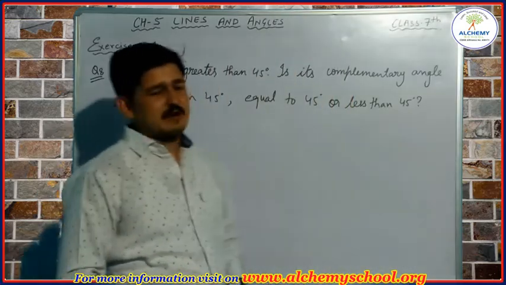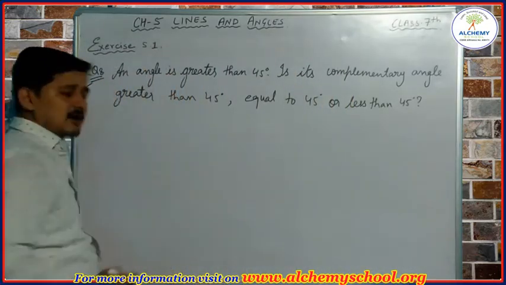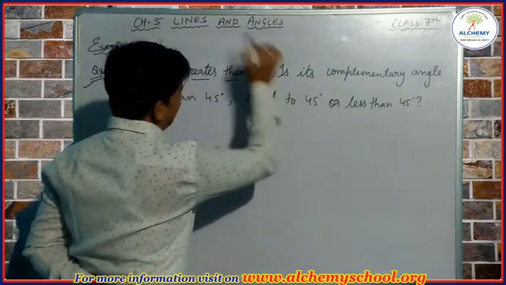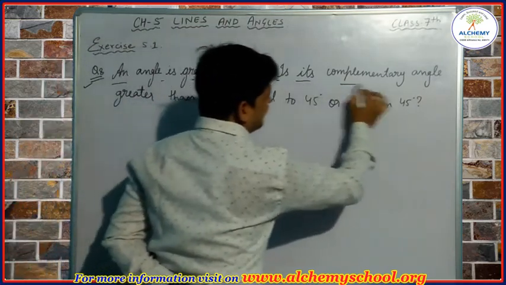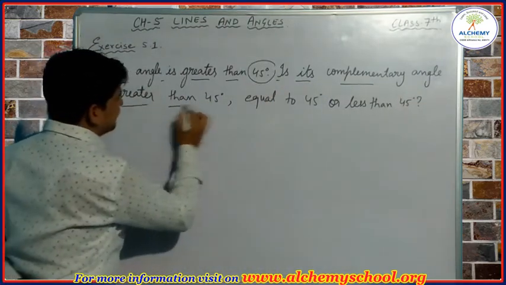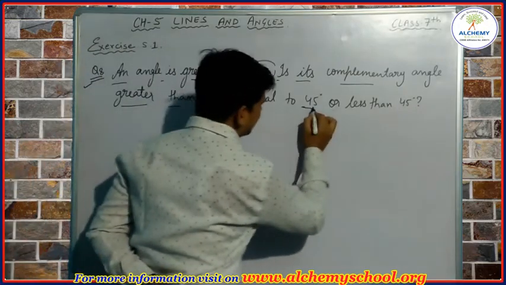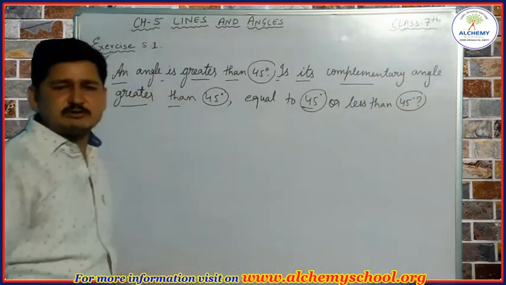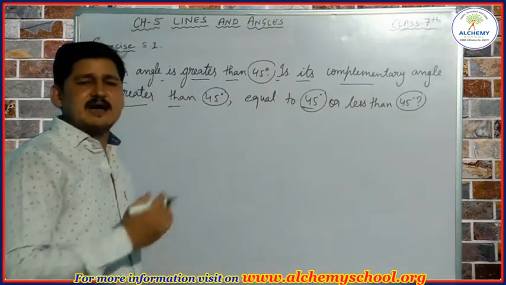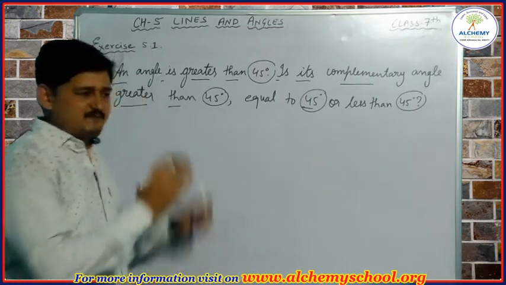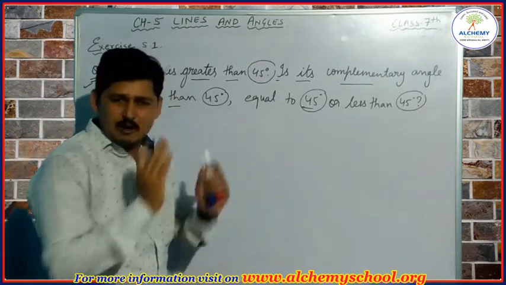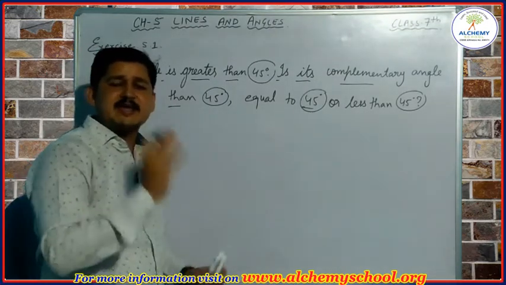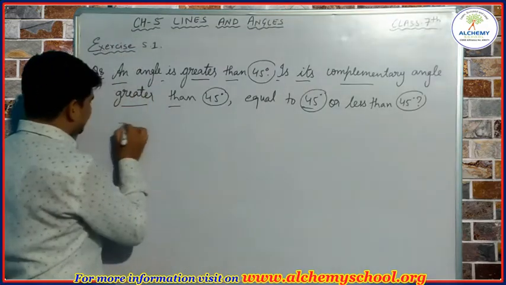The next question that we are going to discuss is question number 8. According to question number 8, an angle is greater than 45 degrees. Is its complementary angle greater than 45 degrees, equal to 45 degrees or less than 45 degrees? According to the question, one angle is greater than 45 degrees. Its complementary angle will always be less than 45 degrees because the sum of the two angles should be 90 degrees.